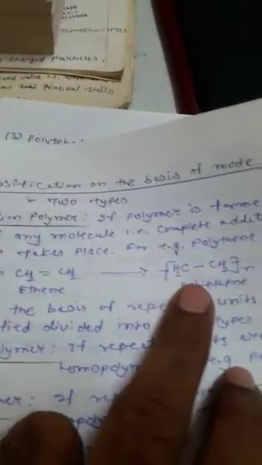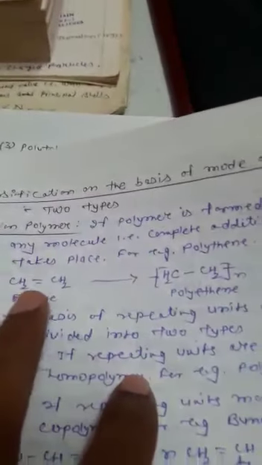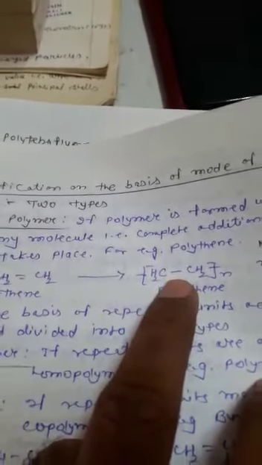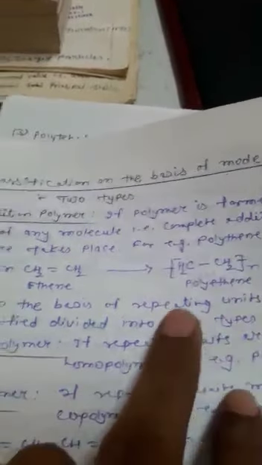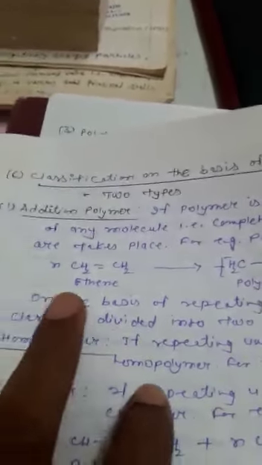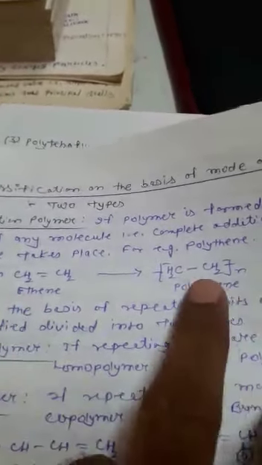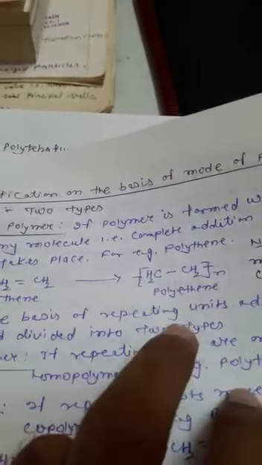What is an addition polymer? An addition polymer is a polymer in which, during formation, the small repeating units completely join together through covalent bonds without any elimination of a small molecule. For example, polythene formation. In polythene formation, a large number of ethene molecules completely combine, and no elimination takes place. So this is an addition polymer.